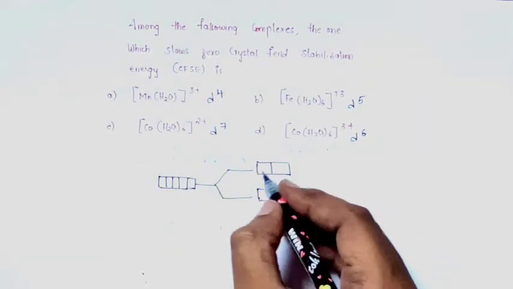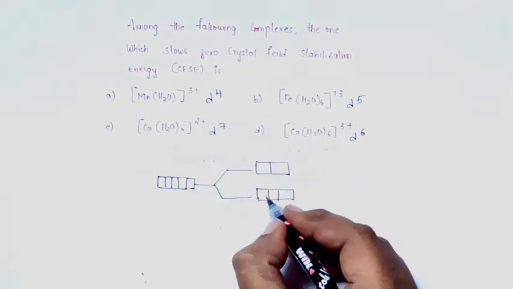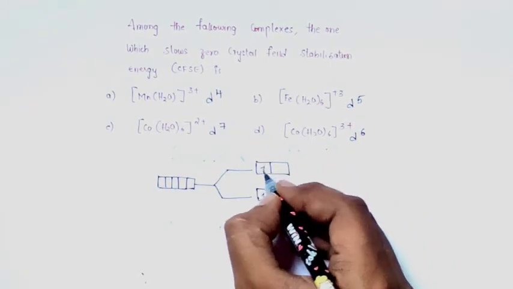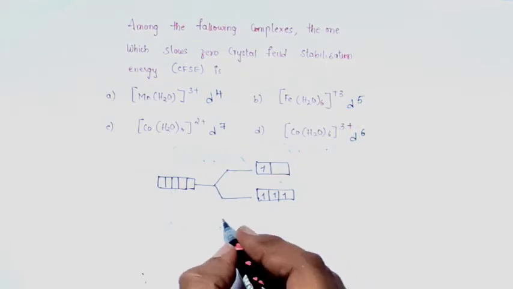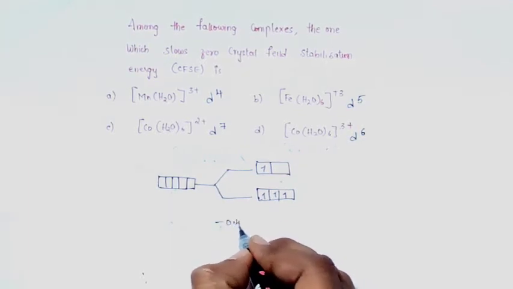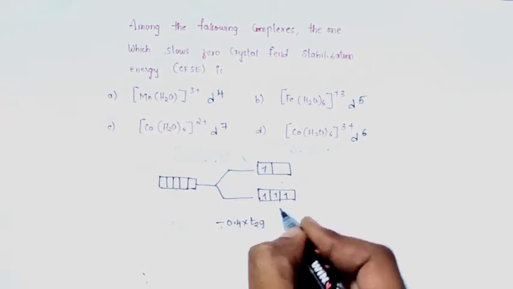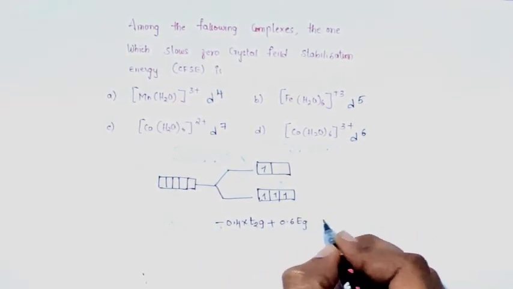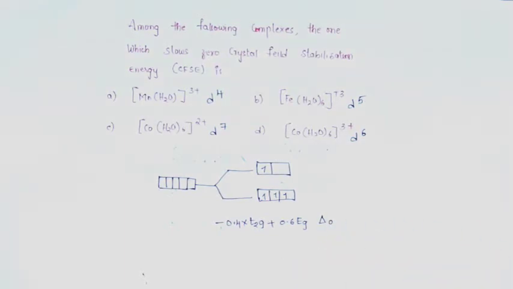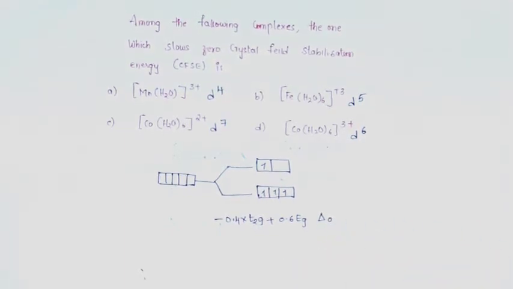First complex, let's check how many electrons there are. 4: 1, 2, 3, 4. So how to calculate crystal field splitting? The formula is very simple: -0.4 times the number of electrons in t2g plus 0.6 times the number of electrons in eg. This is only for octahedral complexes, that is, complexes with octahedral geometry.